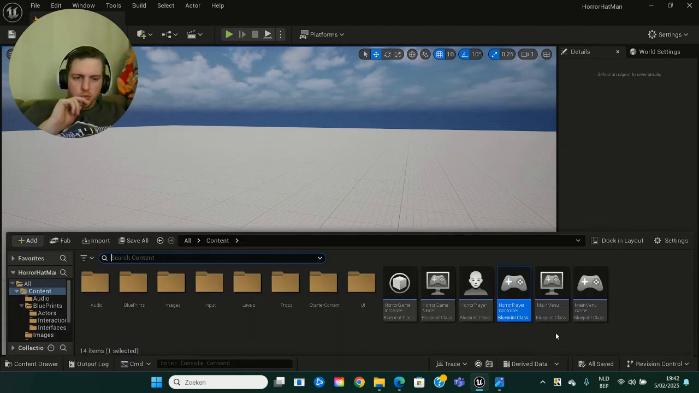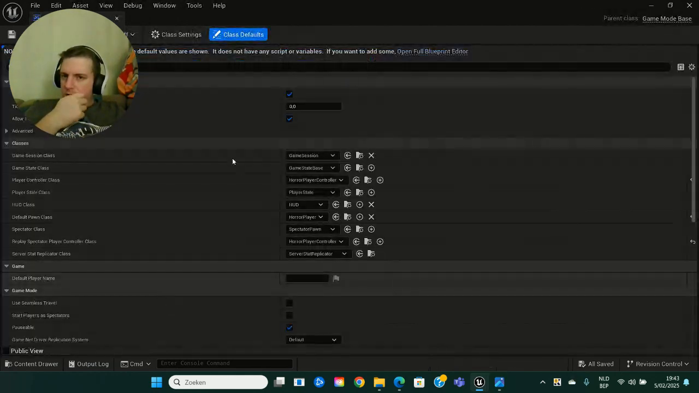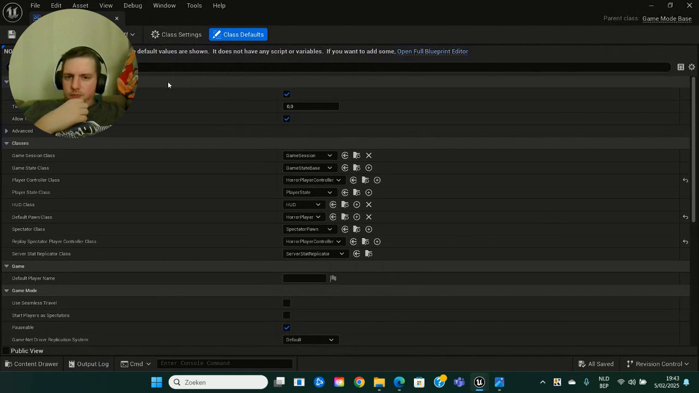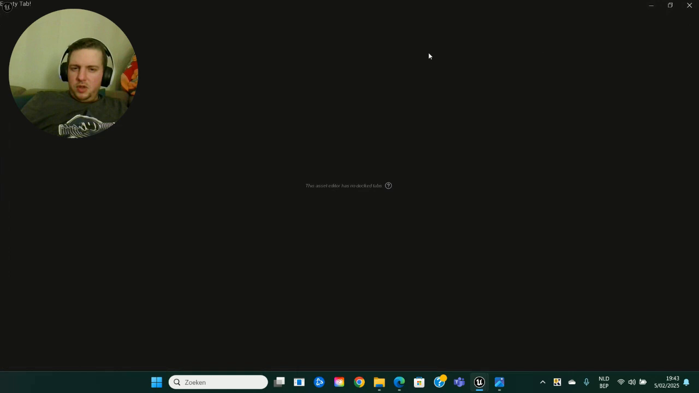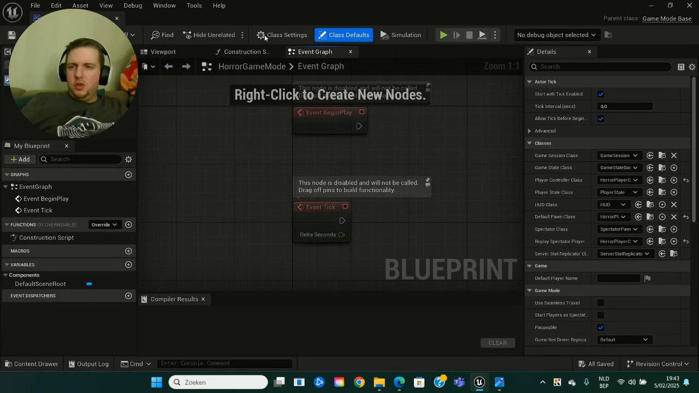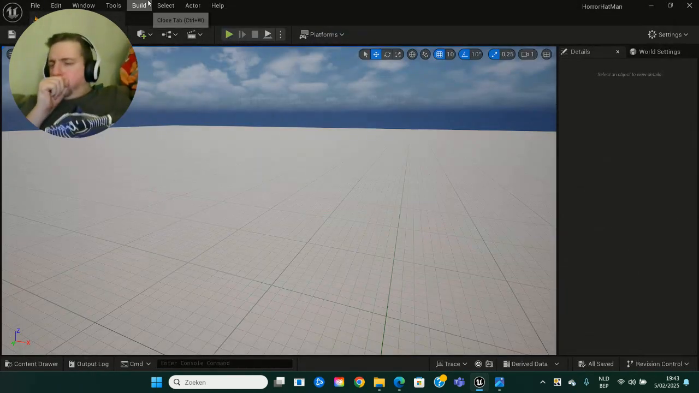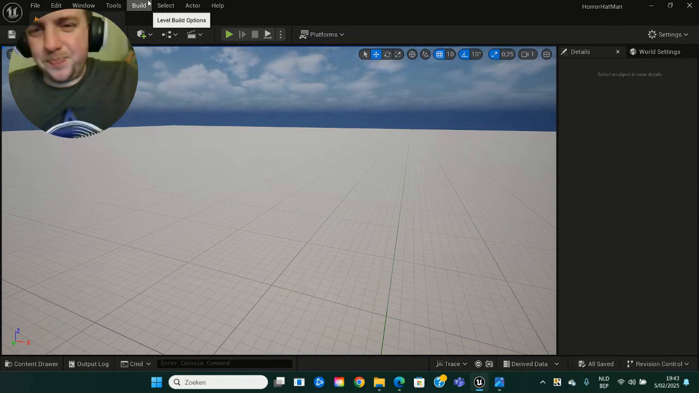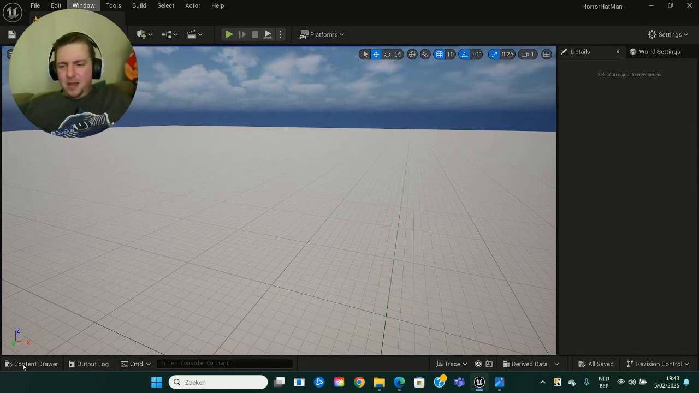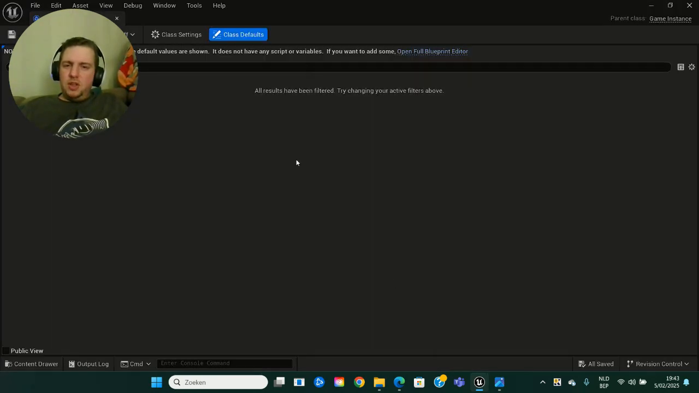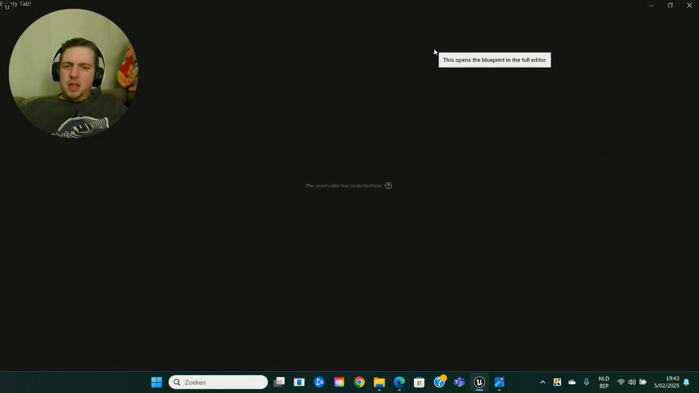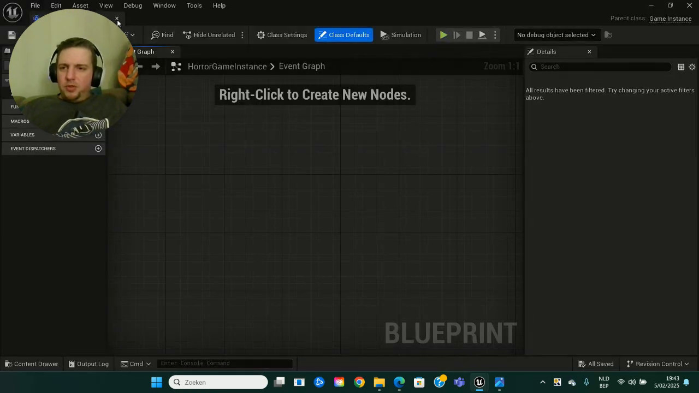And then I'm going to the content drawer. Got the main menu over here. Yep, the horror game mode. I could show you guys that. So as you can see, those are the class defaults, but I can open the full blueprint editor. That's got nothing in it. Oh, we got the horror game instance, but I don't think there's anything in that blueprint editor as well. Nope, there's nothing in it right now.